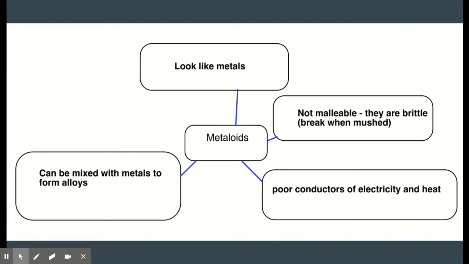Metalloids are poor conductors of electricity and heat. And I say poor meaning they are semiconductors. So they do conduct, but really, really badly. Not enough to light a light bulb, probably, with a regular battery. And they can be mixed with metals to form alloys. All right.